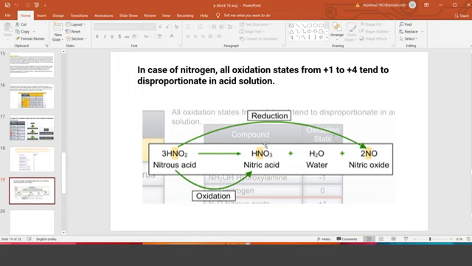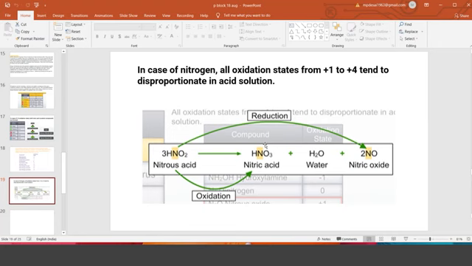Where there is a possibility of increase and decrease in the ON, then they show the disproportionation reaction. So this happens only when a particular atom shows more number of oxidation states, with an in-between oxidation state.